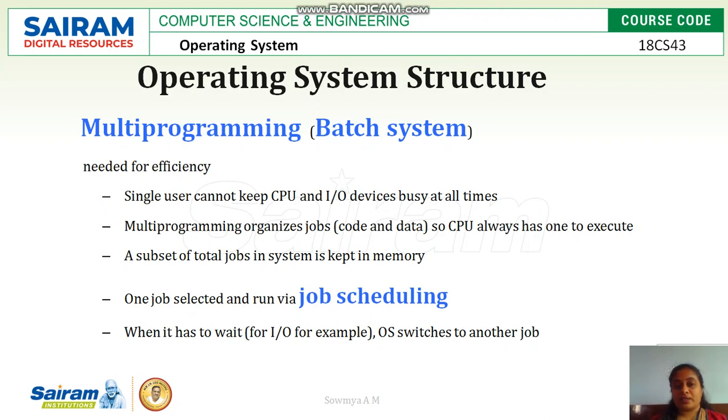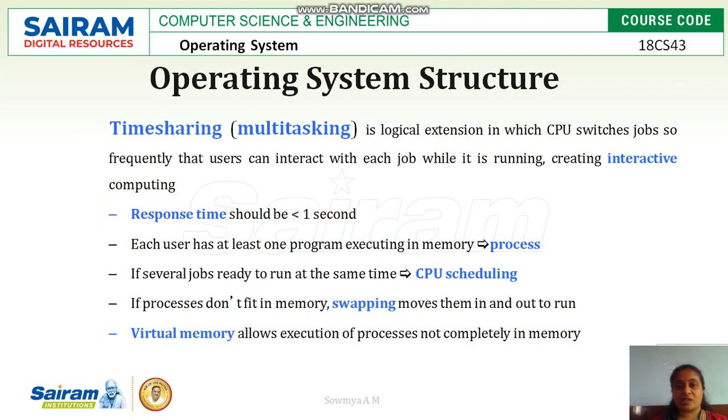We call this type of system a batch system. The second type is the time sharing system. We call this time sharing system multitasking because the CPU's time is divided into equal time slots, and we call this time slot the response time.